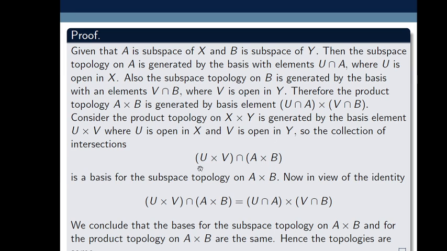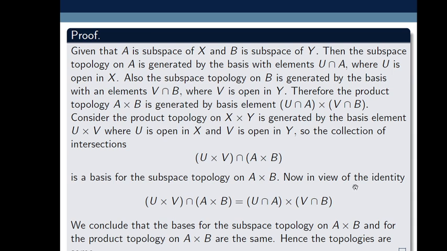This is nothing but the basis element for the subspace topology on A times B. As for the subspace topology on A, the basis element is U intersection A, where U is open in X, and similarly for the subspace topology on B, the basis element is V intersection B, where V is open in Y. In this manner, U times V intersecting A times B is a basis for the subspace topology on A times B.